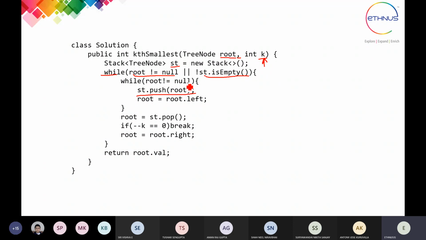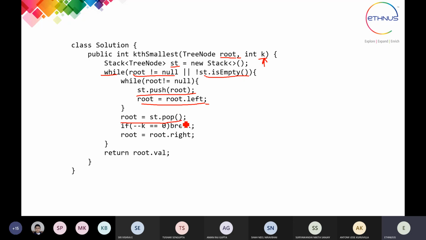The first node is not null, so we push it on the stack. Then root equals root left. Why are we going to the left? Because first we traverse the left and then we go for the right side. So as long as root is not null, it will traverse down root left and push all the nodes on the left side into the stack. This will finish.